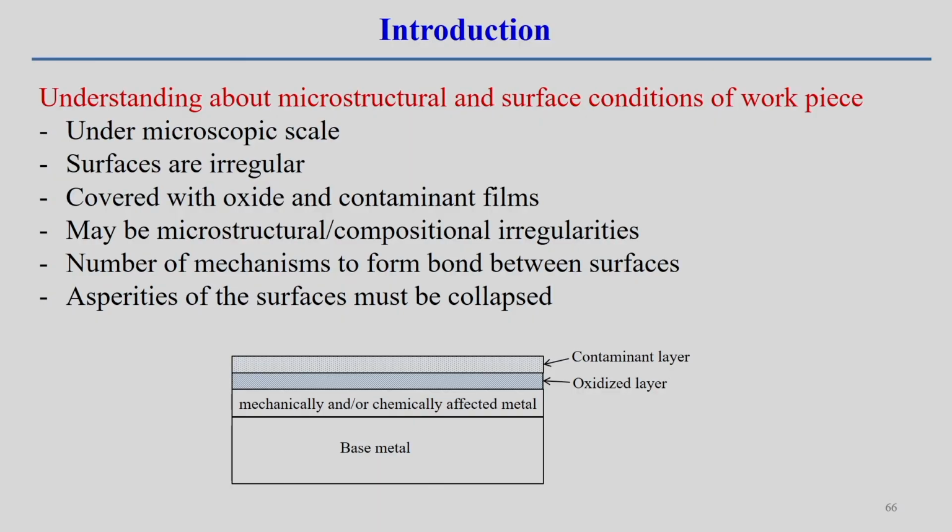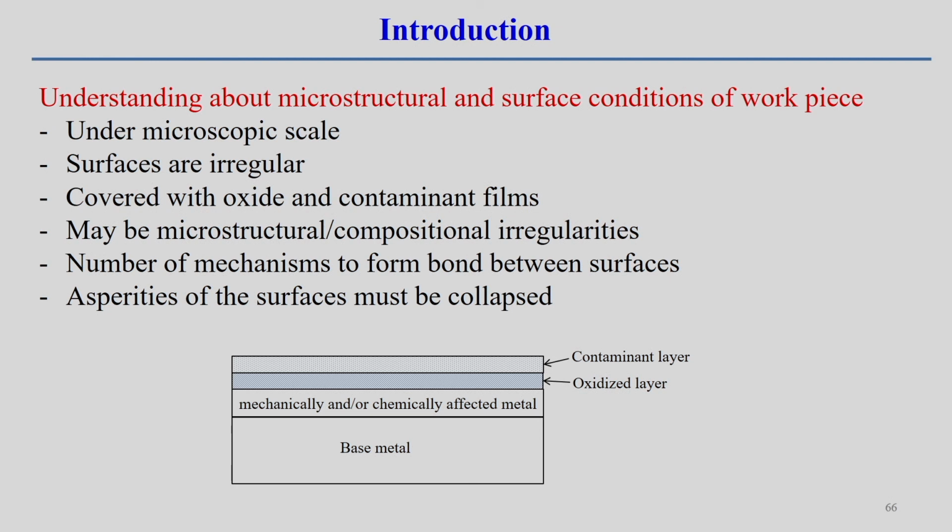So, we start with understanding the microstructural and surface condition of the workpiece. You can see under the microscopic scale, the surface is not exactly flat, so it becomes irregular, and it is mostly covered with two layers, one is the contaminated layer, another is the oxide layer. Maybe microstructural composition irregularities may be there. So, microstructural and compositional irregularities may exist in the structure itself.